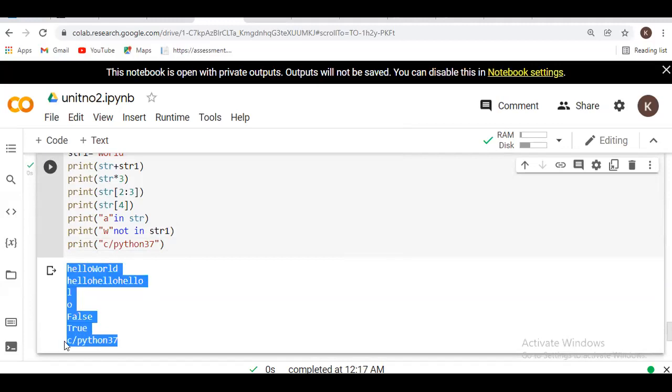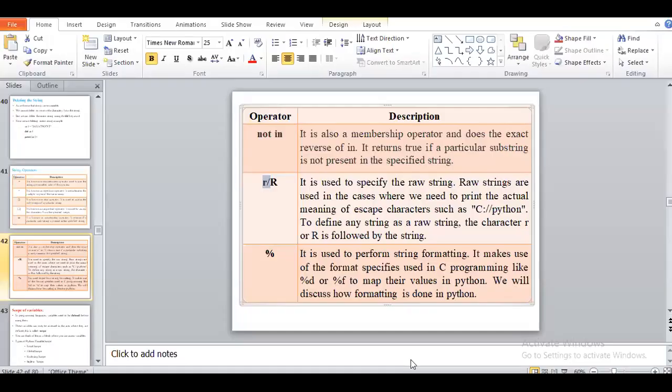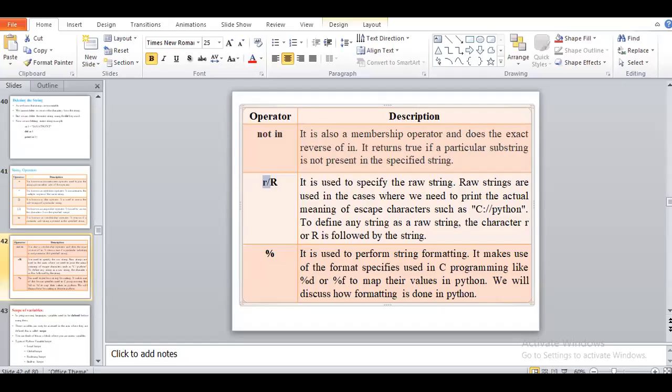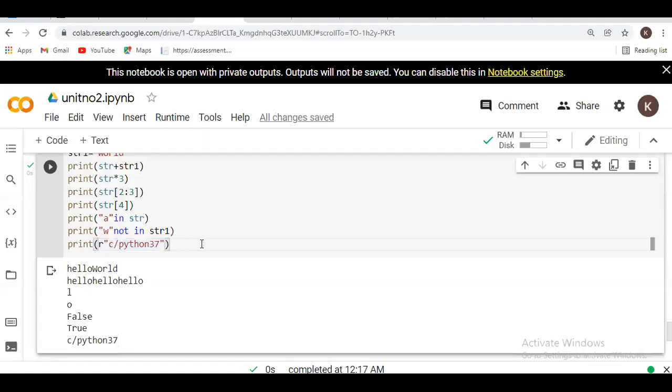It will display all the results the same. But suppose before that I write here R. It will write the string as it is. Actually, to perform this operation on an IDLE platform, you will see the difference, since here it is Google Colab. So, I will copy this program.